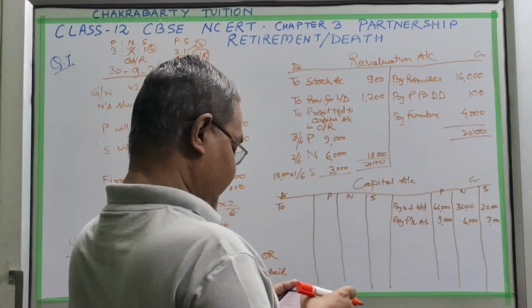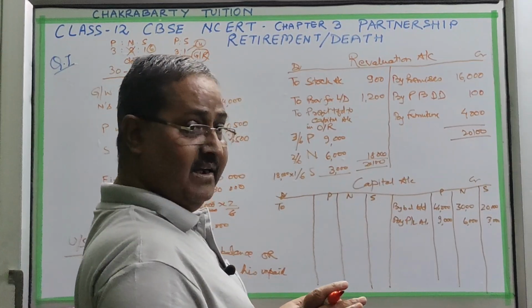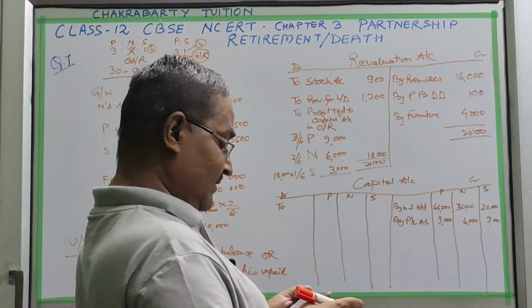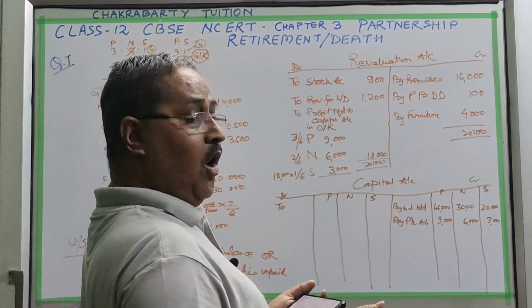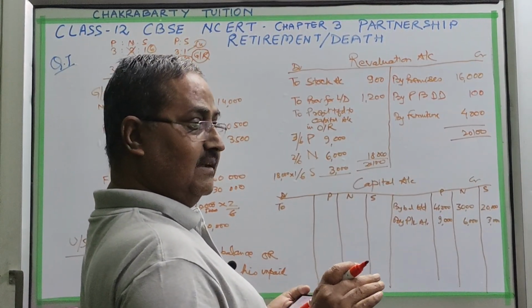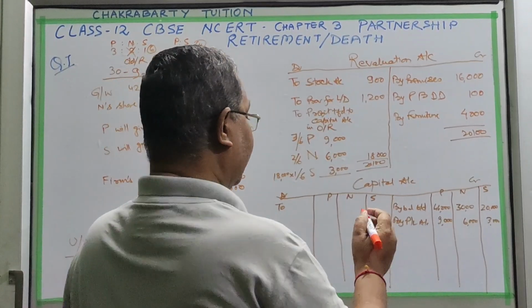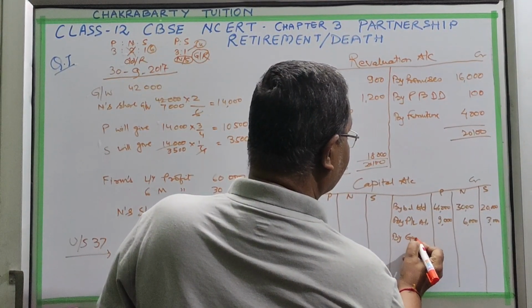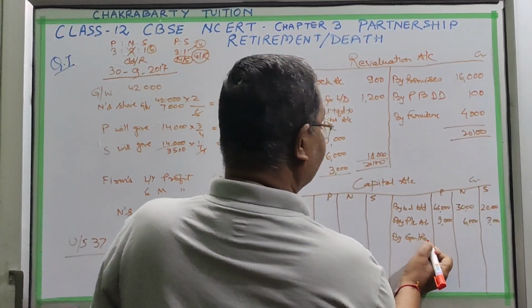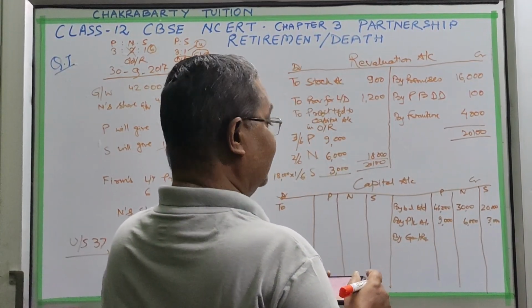Then by default, if nothing is given, we divide the general reserve that is given in the old balance sheet. General reserve or accumulated profit and loss, if given, is also distributed. So here by general reserve, which is 12,000.